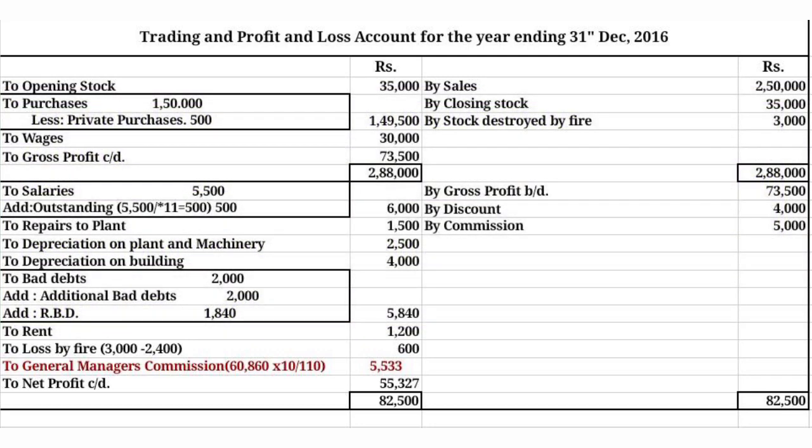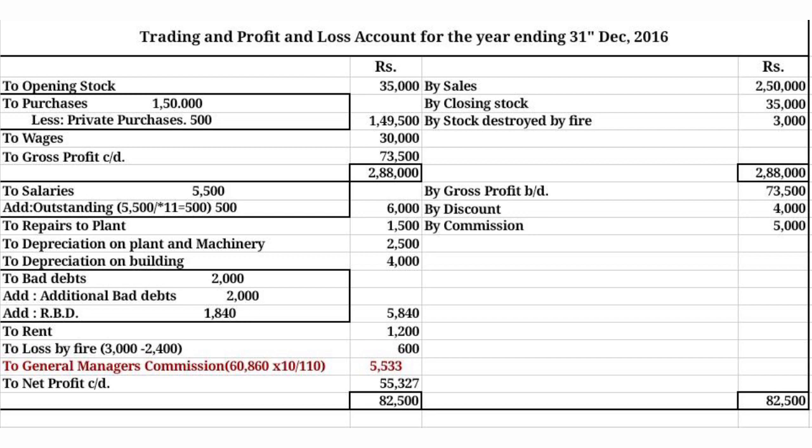So the outer column is 5,840. Rent 1,200 that we have calculated in the working notes. Loss by fire 3,000 is a loss for the firm, but we have received 2,500 as compensation. So 500 is the loss for us. Then before calculating the general manager's commission, we can go to the credit side of the profit and loss account. Discount received 4,000, commission 5,000.